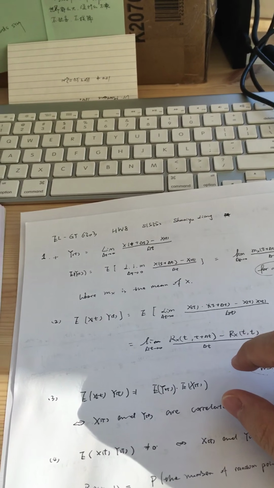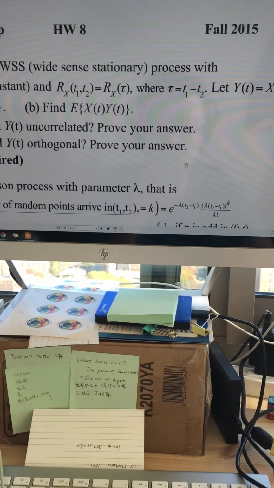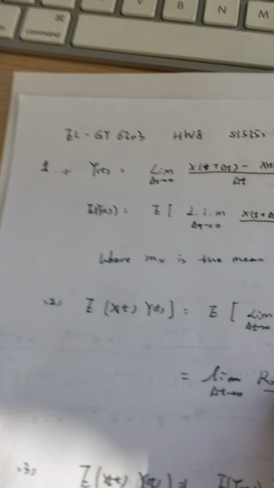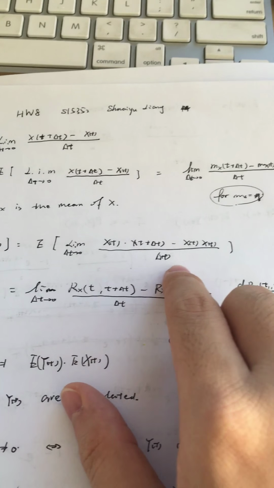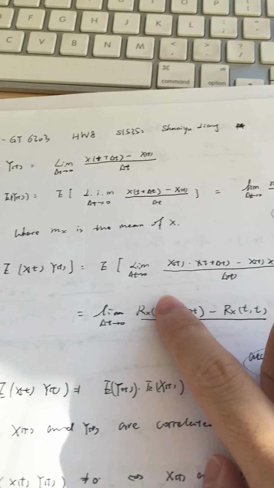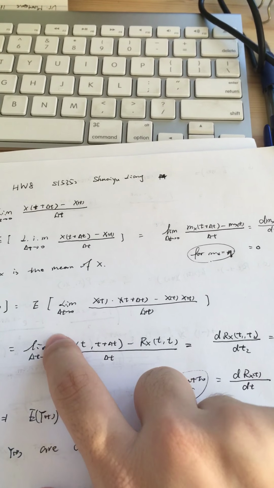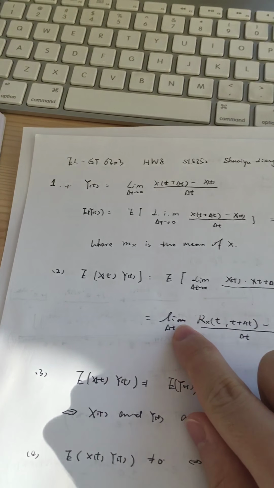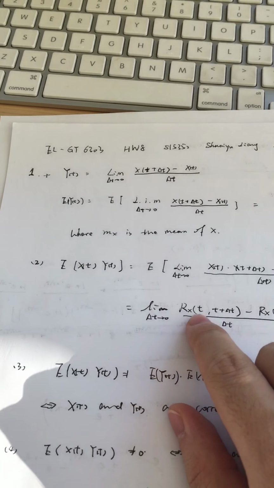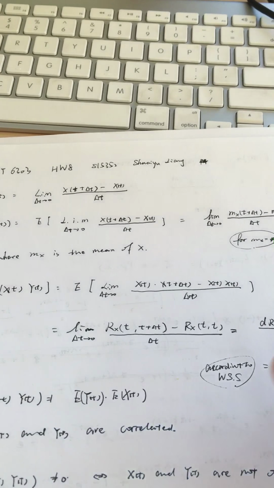Question number 2 is to find the expectation of X(t) times Y(t), which is still the same. We write X(t) times the limit, and so on and so forth. We also need to change the sequence of computation: the limit on the outside and the expectation on the inside.